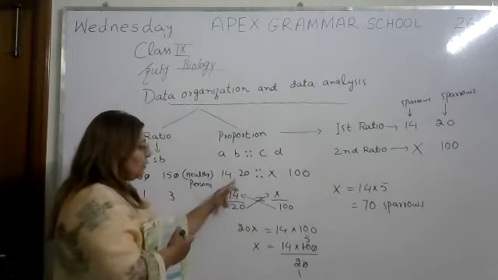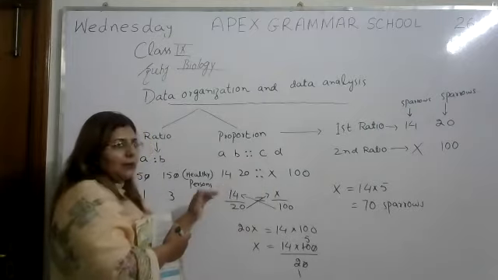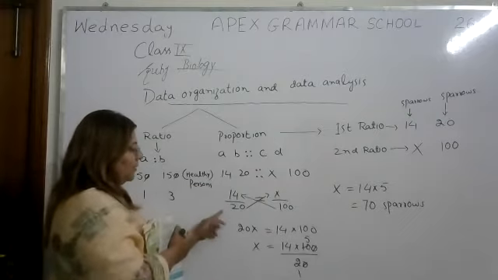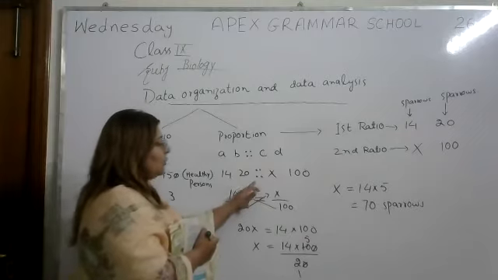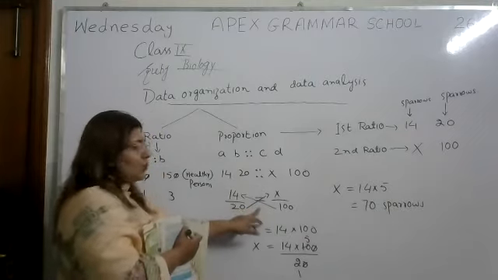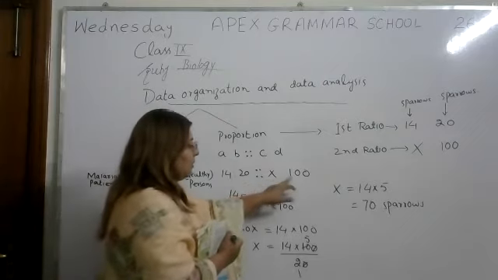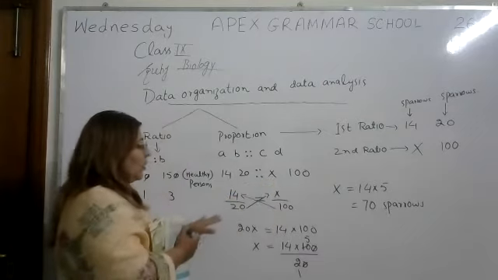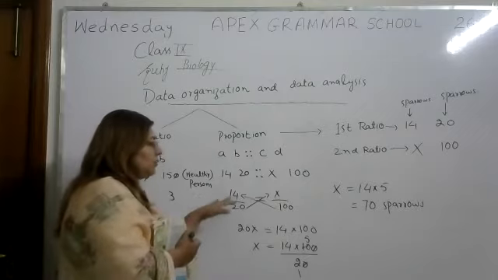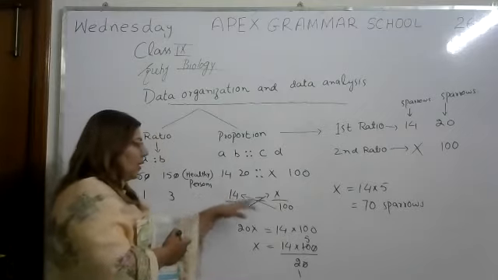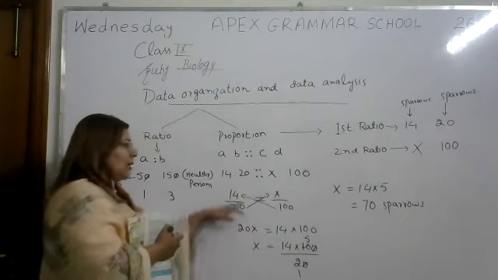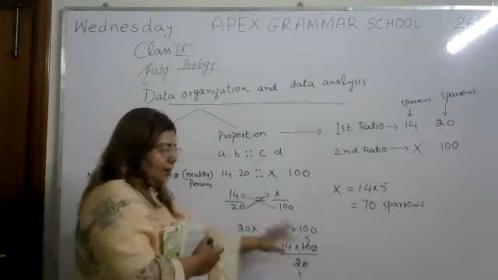So 14, this value will come in the fraction according to mathematics. So 14 divided by 20 is equal to, this proportion sign we convert into an equal to sign, and x divided by 100. So we have to sort out just the value of x. So we will do the cross multiplication. x will multiply by 20, we will get 20x, and 14 multiply by 100.